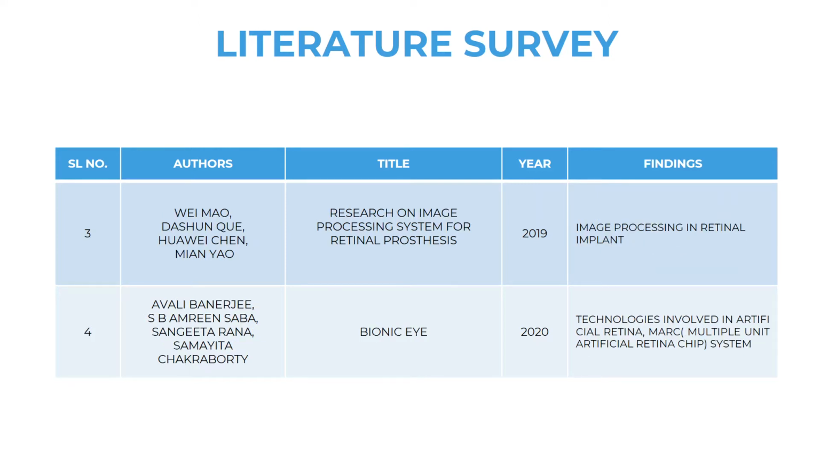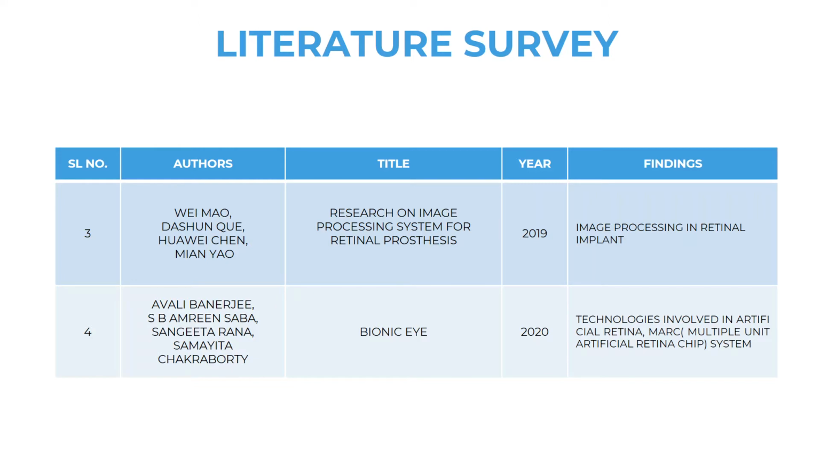The next paper has the title Research on Image Processing System for Retinal Prosthesis. This is published in the year 2019. Here, the authors have explained how image processing takes place in an artificial retinal implant to provide artificial vision.